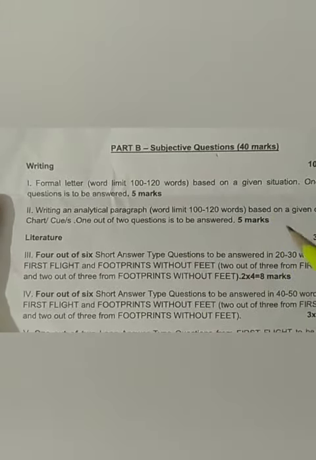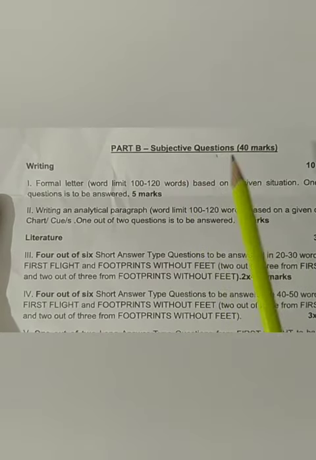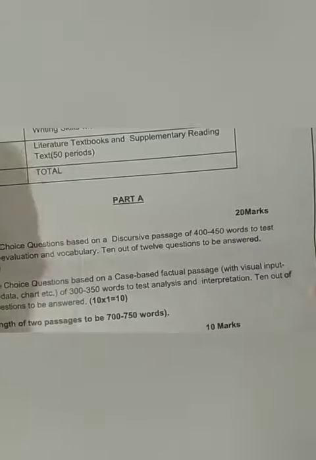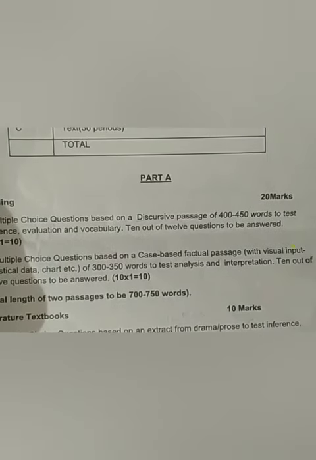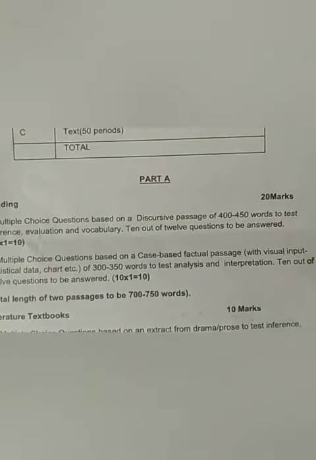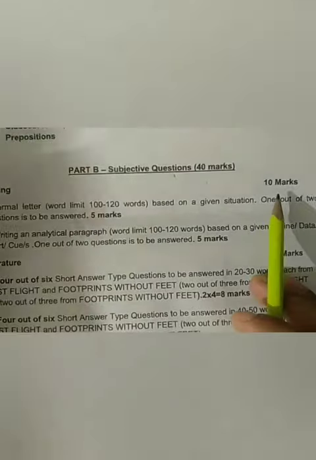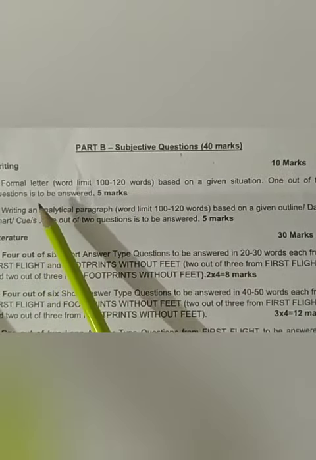Then you're going to get your subjective questions where you have to write, which would be of 40 marks. 40 marks is here. And 40 marks is here. Under 40 marks, first you are going to get a formal letter.